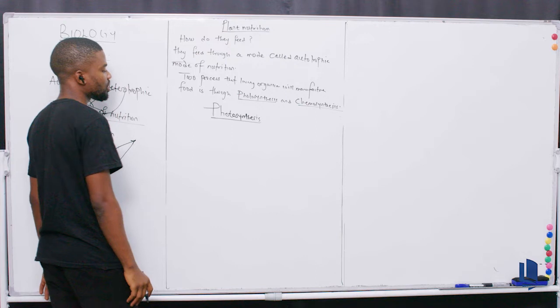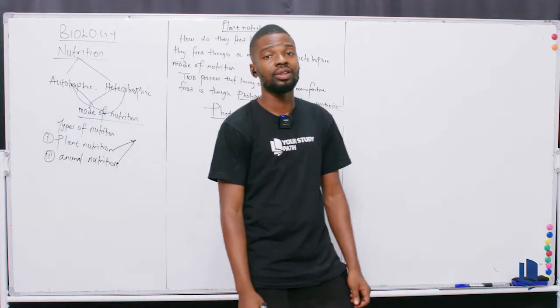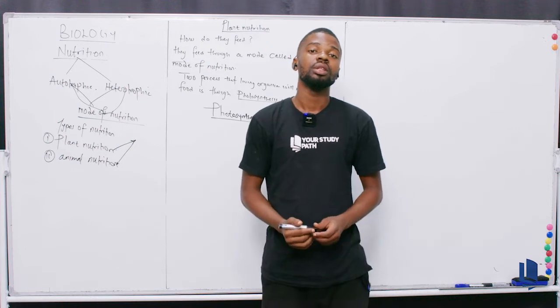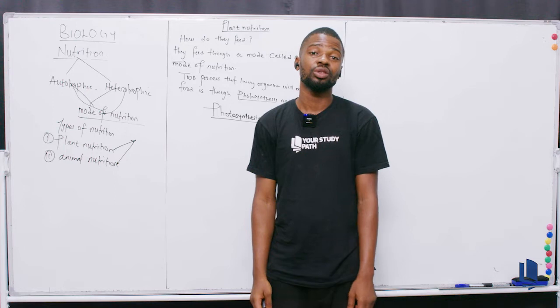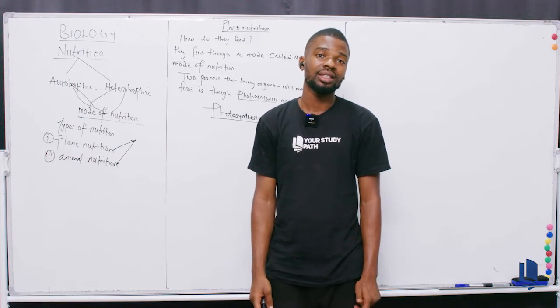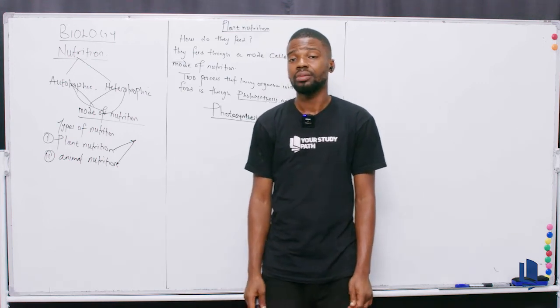Now, what is photosynthesis? Everybody used to define it as a process by which green plants manufacture their own food, and then you stop there. If you're writing WAEC and you define it like that, you're on your own, because if you do that definition, you've lost it. That is very, very wrong, because it is the process.